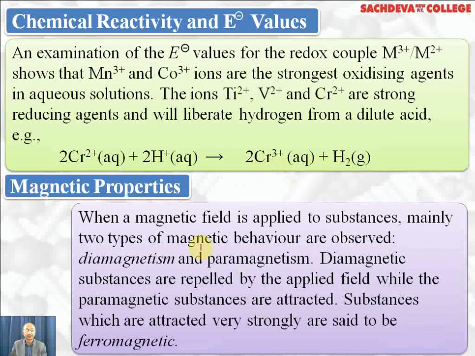Magnetic properties. Those compounds which are attracted by magnetic field are called paramagnetic, and those which are repelled by magnetic field are called diamagnetic. And those which remain magnetized even in absence of magnetic field are ferromagnetic. Those transition metals which do not have unpaired electrons are diamagnetic: zinc, cadmium, mercury. Those which have unpaired electrons, most of them, are paramagnetic. Iron, cobalt, nickel are ferromagnetic, and they are used for making permanent magnets.